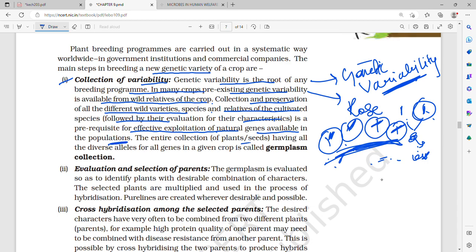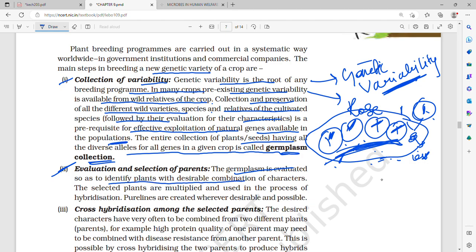The entire collection of plant seeds having all the diverse alleles for all genes in a crop is called germplasm collection. Now, evaluation and selection of parents: the germplasm is then evaluated so as to identify plants with desirable combination of characters. Now we found the germplasm, and it will be evaluated so as to identify the plants with desirable combination of characters. So now I need the male to have disease resistance and better color of plants, or the female to have bigger leaves and insect and pest resistance.